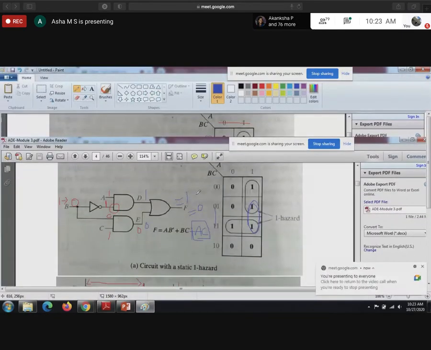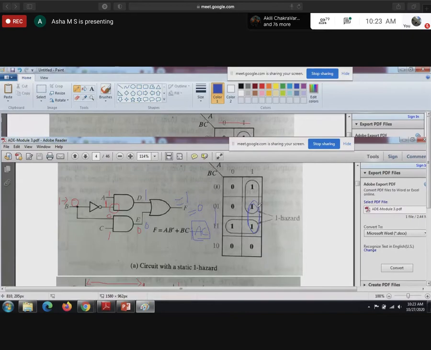Wherever the adjacent terms are not grouped, even for static 1 hazards, it is the same. So wherever adjacent terms are not grouped, there will be a hazard. If you want to remove the hazard, you have to make a group of those two. Why? I will show you this diagram.